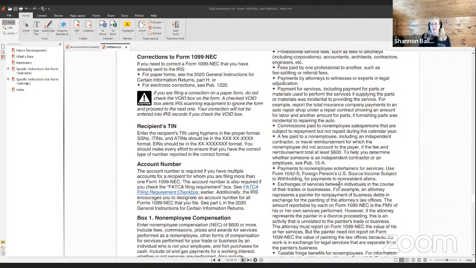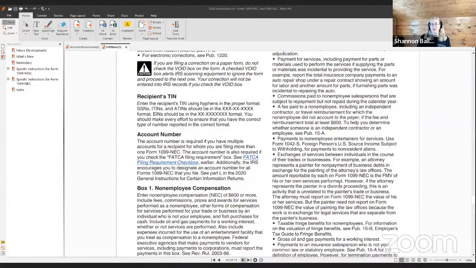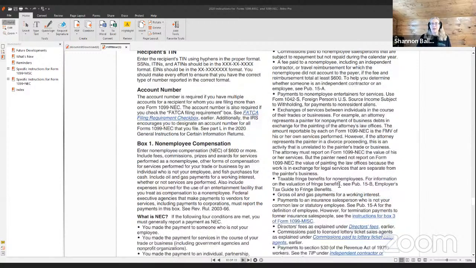A fee paid to a non-employee, including an independent contractor, or travel reimbursement, which the non-employee did not account for to the payer, if the fee and reimbursement totaled at least $600. To help you determine whether someone is an independent contractor or an employee, see Publication 15-A. Payments to non-employee entertainers for services. Use Form 1042-S, Foreign Person's U.S. Source Income Subject to Withholding, for payments to non-resident aliens.